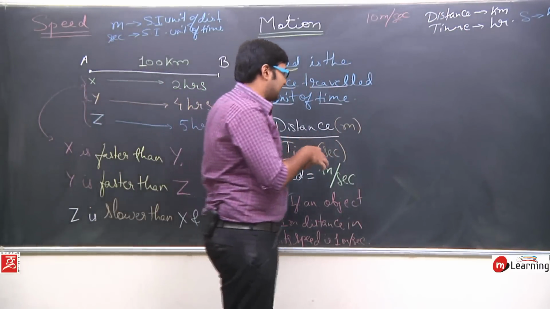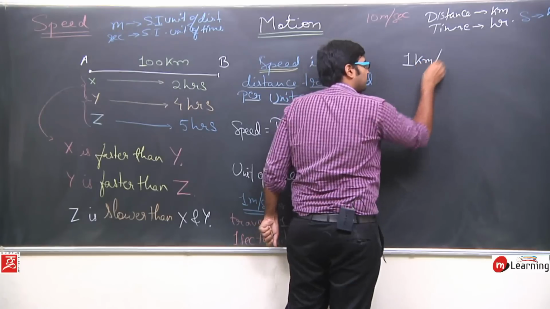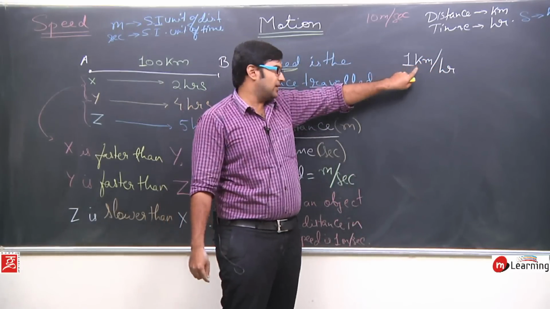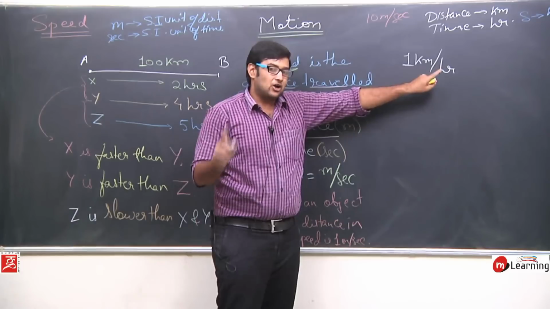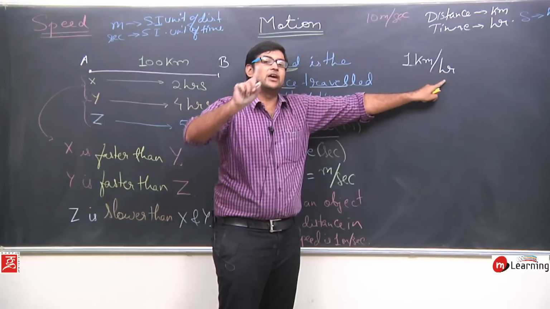So if I say the speed of an object is 1 kilometer per hour, what does this represent? It means the object is traveling 1 kilometer in every 1 hour.